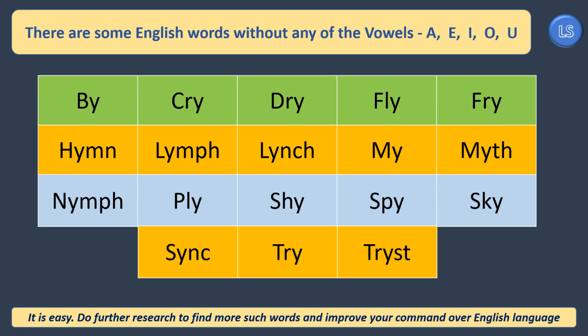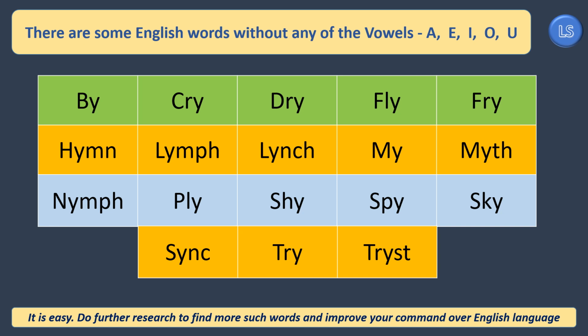In the beginning of this video, it was told that a meaningful English word cannot be formed without any of the five vowels, namely A, E, I, O, and U. But here is a list of some of the words which have been formed and which have got a proper meaning without any of the five vowels.